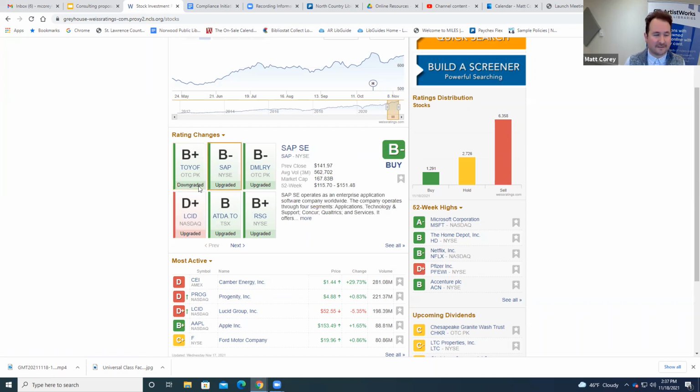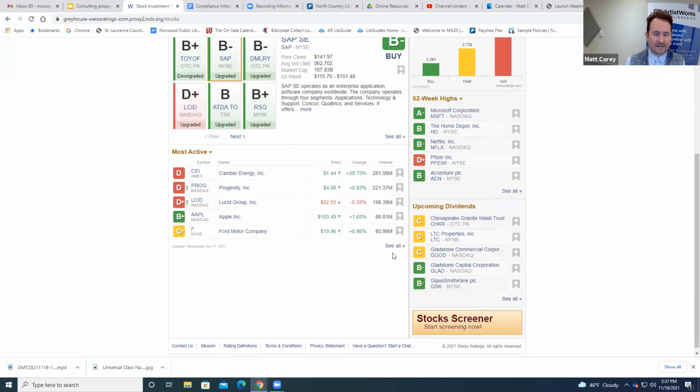They let you know here, but the color corresponds to over here, whether it's a buy, so a stock that maybe you should add to your portfolio, a hold in yellow, basically a stock that you don't buy or sell, just hold it, or something that you should be selling. You can see here that there is actually a pretty big disparity between the ratings at the moment that they have to offer.